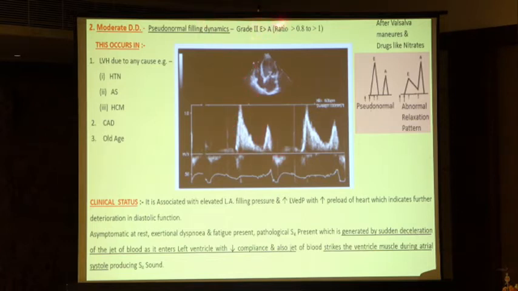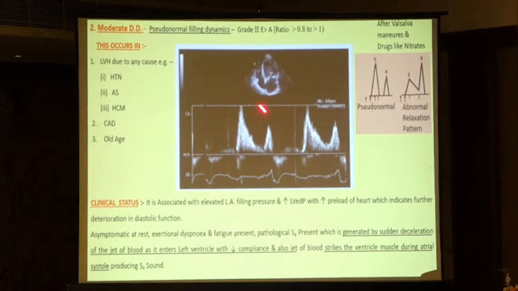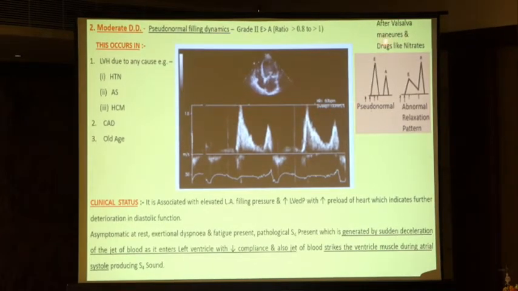So the ratio is more than 0.8 to 1. But it is not normal. It is pseudo-normal. I will show you how it is pseudo-normal. You just see, it is the same, E tall, A small. After the Valsalva maneuver or a drug like nitrate, it is reversed.